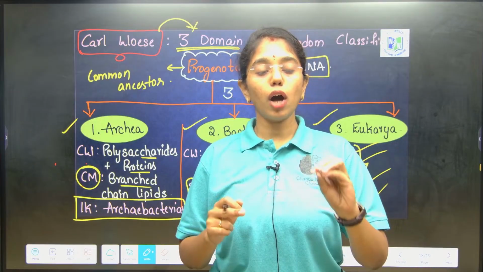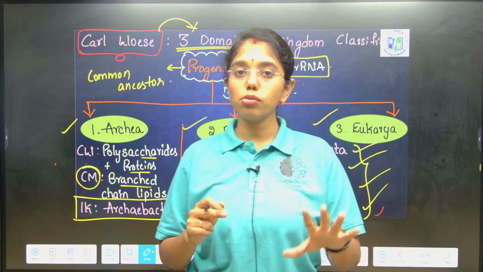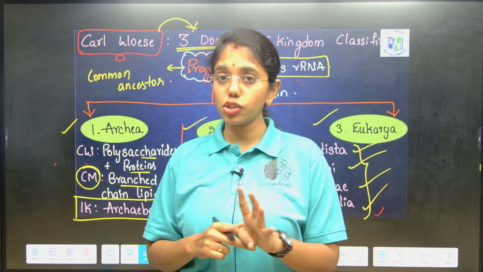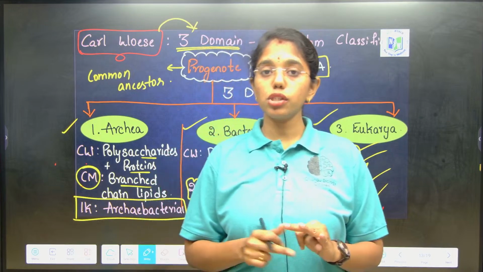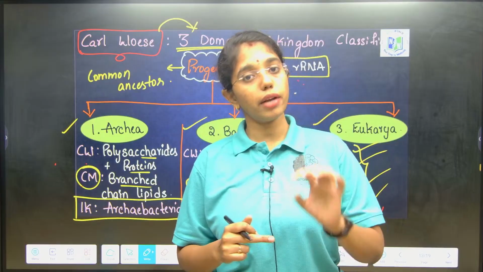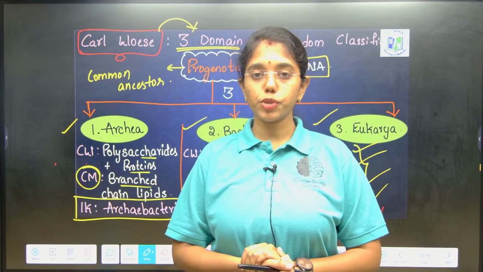Got it? And all the major 5 criteria that are used here you have to remember, that is cell structure, thallus organization, mode of nutrition, reproduction and phylogenetic relationships.